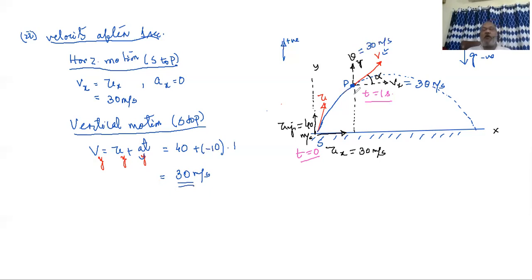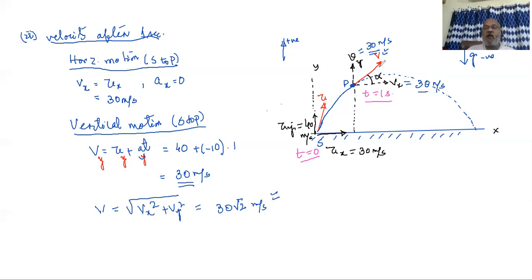Okay. Earlier we have found out Vx equal to 30 meter per second, and now you got vertical velocity is 30 meter per second. So now our common sense says V, or total velocity, or complete velocity, must be equal to the square root of Vx square plus Vy square, and we know that must be equal to root of 30 square plus 30 square. You can take it common, that is 30 root 2 meter per second. If you are trying to express the answer in decimals, you can do it as 1.414. I am stopping there.